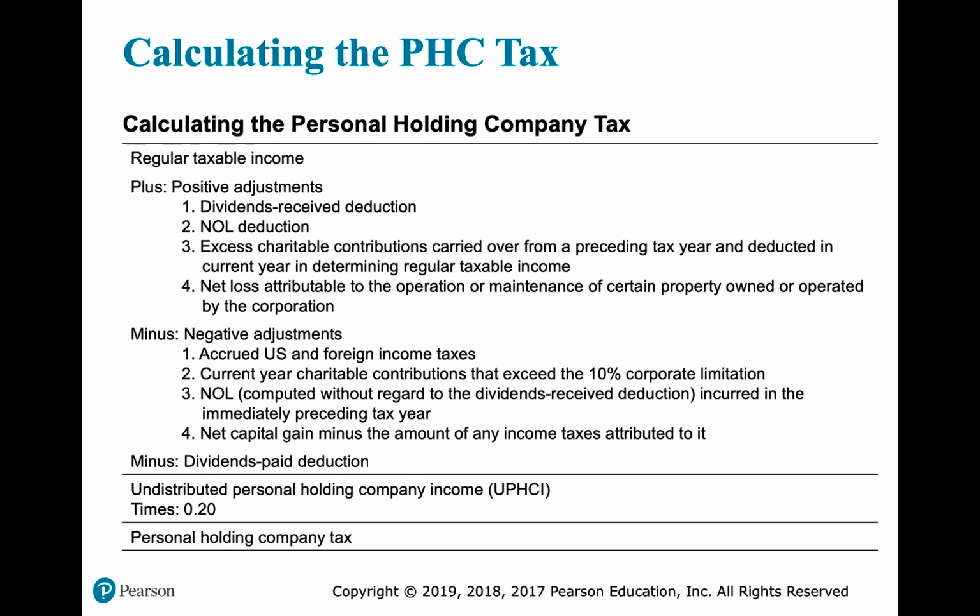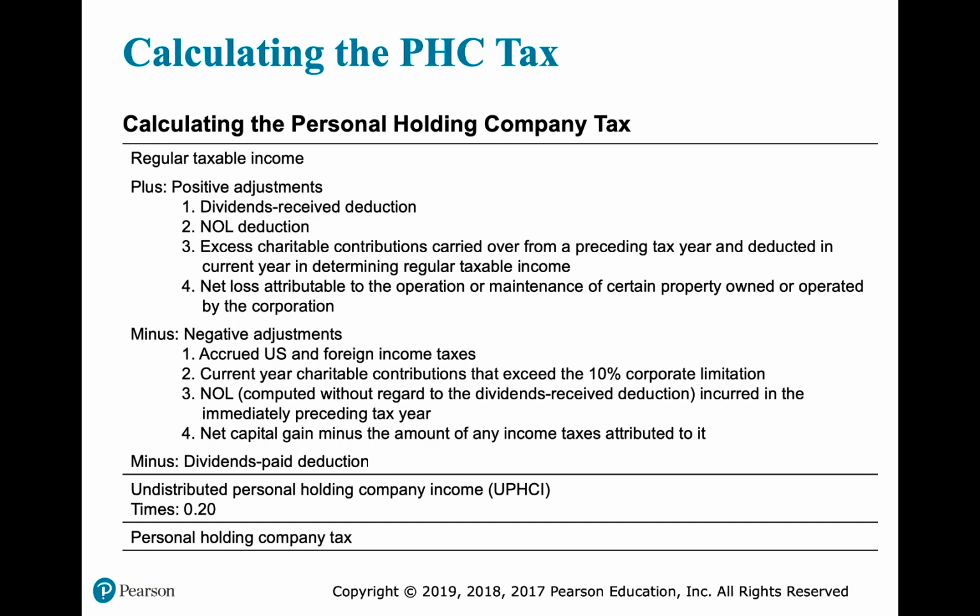We're going to talk about what that means coming up, but basically remember that the goal of this personal holding company tax is to prevent corporations from retaining a lot of income in the corporate structure and not distributing it out because the IRS wants to make sure the corporation and its shareholders are paying enough tax. So the amount of dividends we pay out is going to reduce the personal holding company income, which is going to reduce the personal holding company tax.